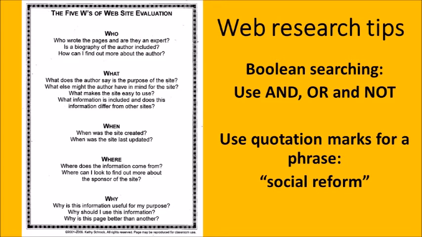Like with Michelle Obama, you might do Obama AND obesity. OR is when you can have either word. You could have obesity OR weight. With NOT, you want a word but not things that are going to lead in another direction. That word may have multiple meanings. I don't have an example for that one.